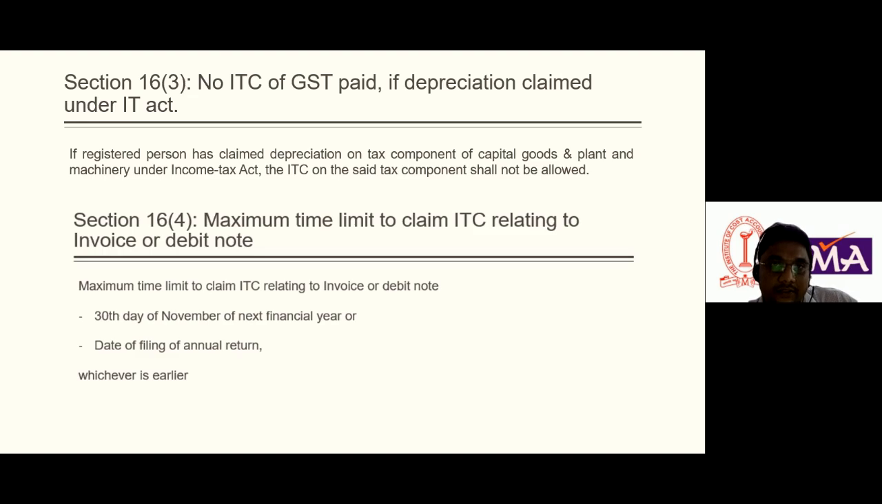A recipient has received services from an unregistered person. It means it's an RCM. While filing the form GSTR 3B, the recipient has not paid the RCM liability. He has taken some senior legal services, or services which fall under RCM, from the unregistered person. So 2 years, 3 years have lapsed,